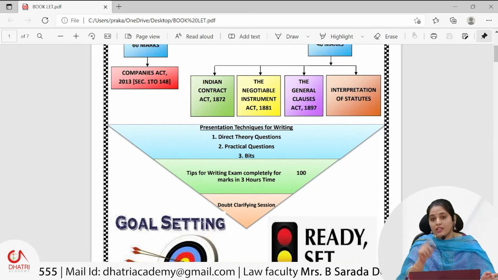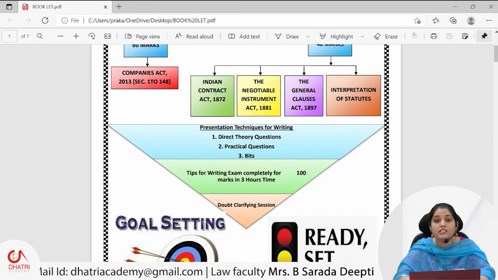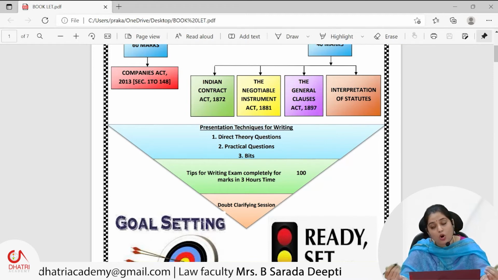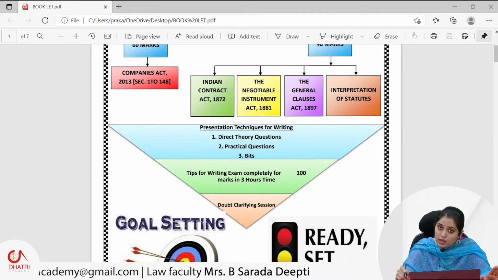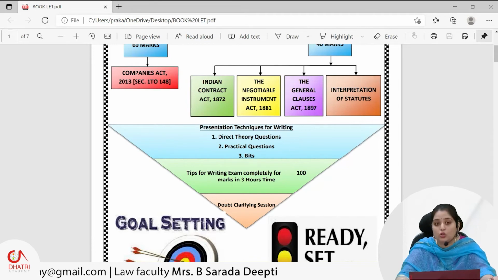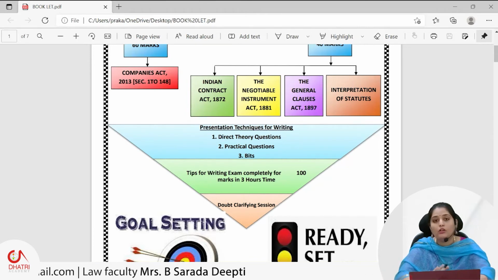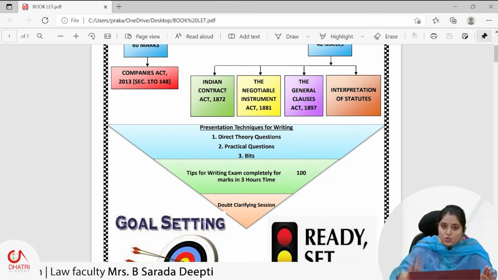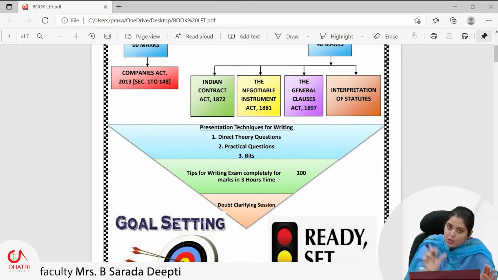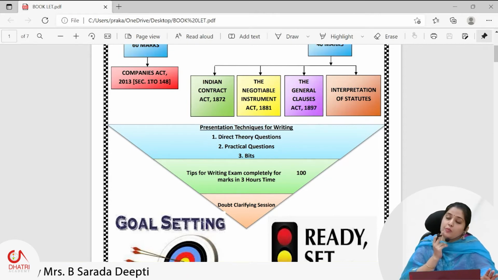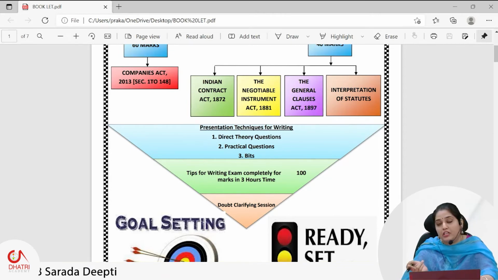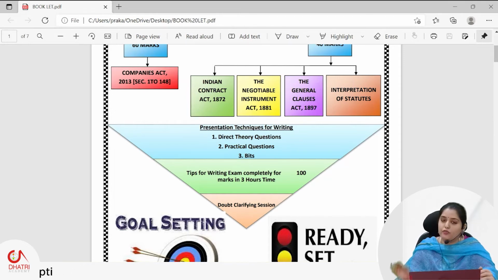Another important aspect: students ask, ma'am, regarding section numbers, do we have to remember all the section numbers and write them in the examination? Sometimes if you forget, then what to do, ma'am? Don't get scared, don't get confused. If you are damn sure, if you are accurate about the section number, give that accurate section number. Don't write approximately, "I think it would be 77 or 78." Don't give that confused feeling to section numbers and write wrong answers. If you know accurately, present it accurately. Otherwise, don't mind, you won't lose marks for whether you give the section numbers or not.